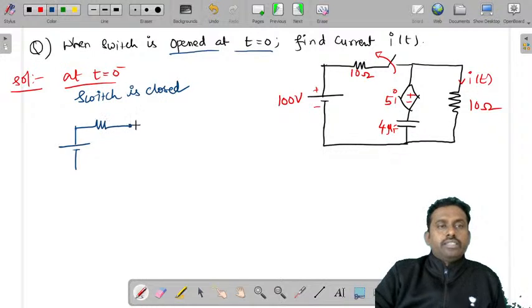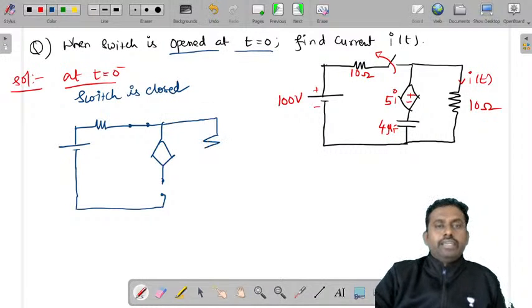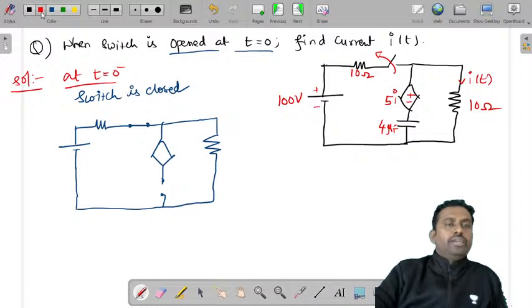So this is the resistor and the switch is already closed. You have a dependent source with this capacitor, and this capacitor will become, let's try to draw it, open, and there is a resistance. So now let's try to write these values.